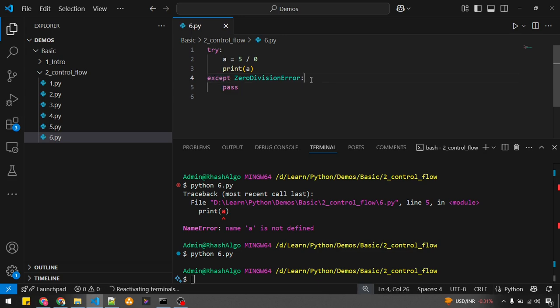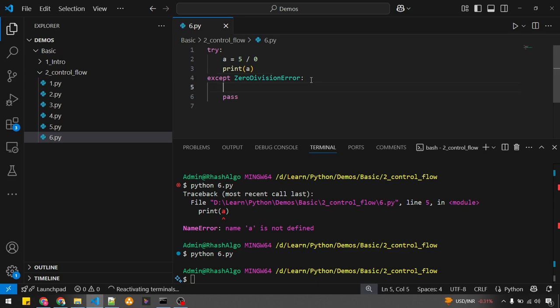If you handle the exception in a generic way, all the exceptions will fall into that category. Unless you don't know the exception name, don't use except alone. Once you have handled all the exceptions like zero division error, name error, and maybe some others, then you can go for the generic exception handling.